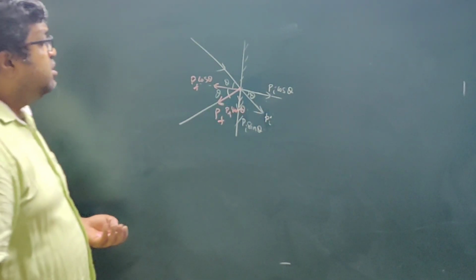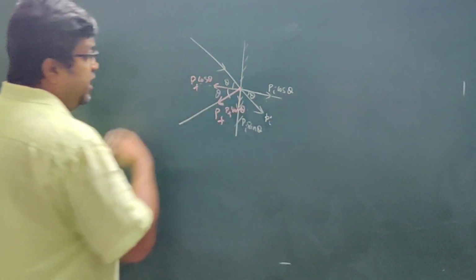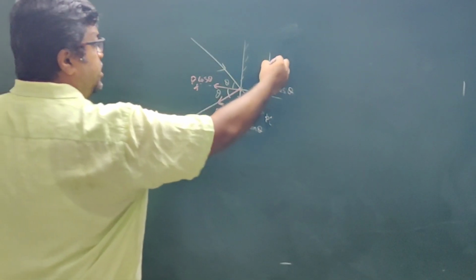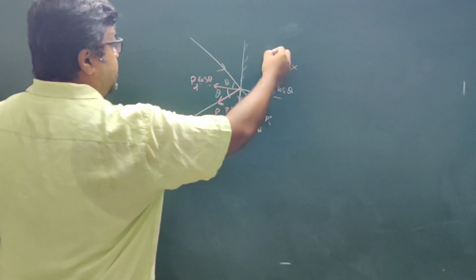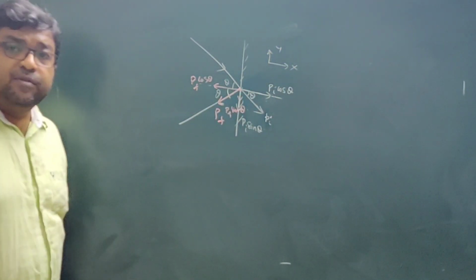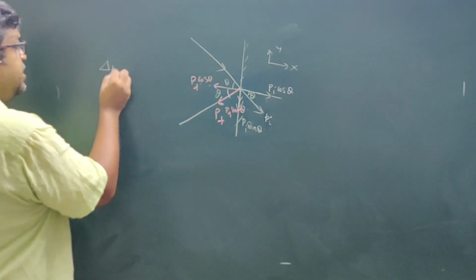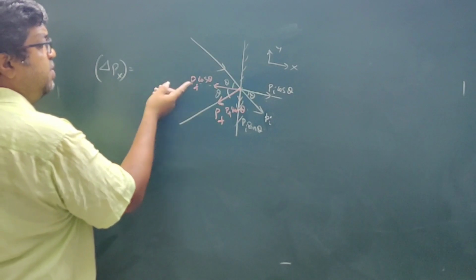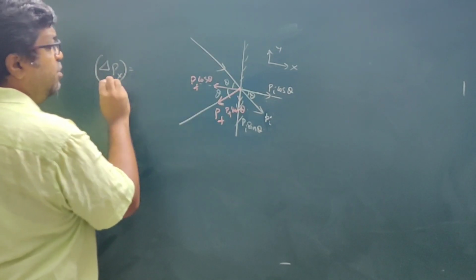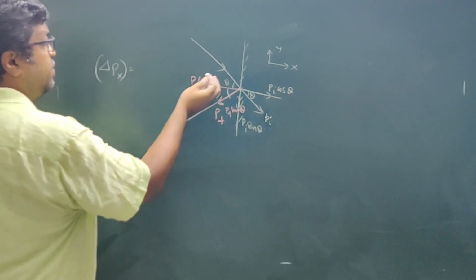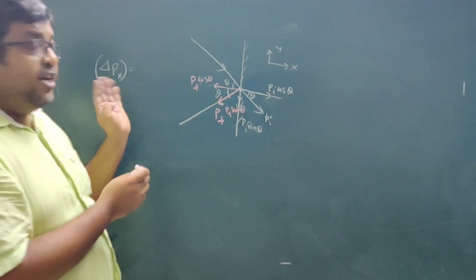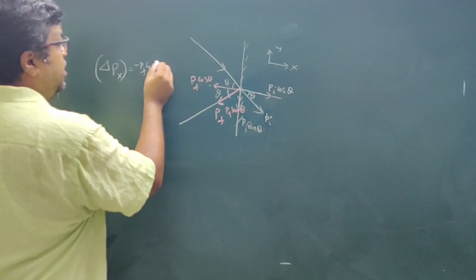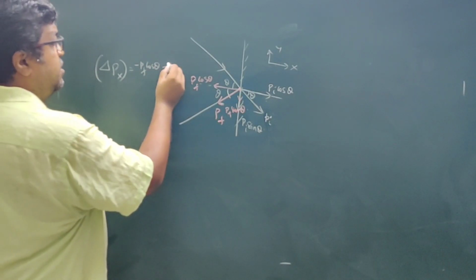Now if you find the change in momentum, suppose this is your x-axis, this is your y-axis. So change in momentum along x-axis will be P final cos theta, final momentum minus initial momentum. If I take this direction as positive, this will be negative direction. So this will be minus PF cos theta, minus PI